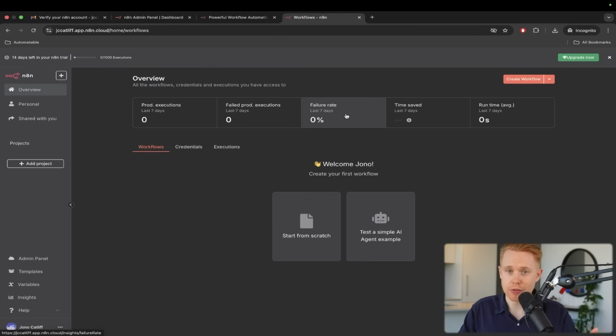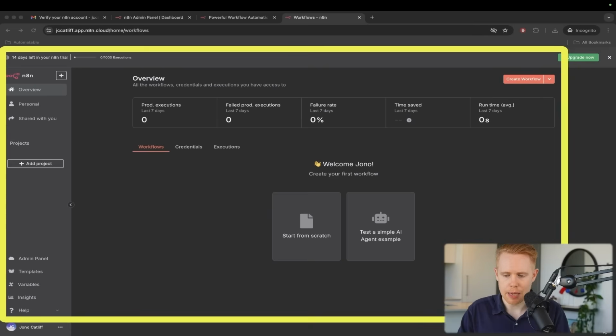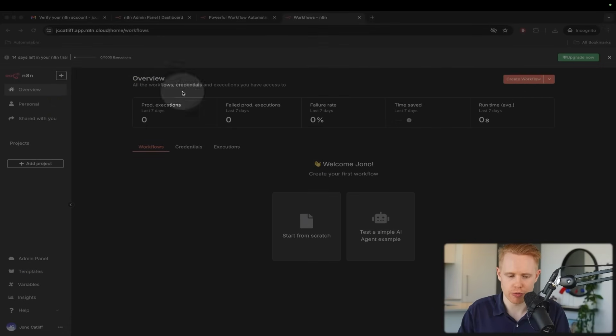Now, keep in mind, this is a free trial for 14 days. In a nutshell, let me break down this whole interface, because this can feel kind of overwhelming. You're going to spend 99.9% of your time just building out a scenario or workflow. And these are like folders that you can share it in.